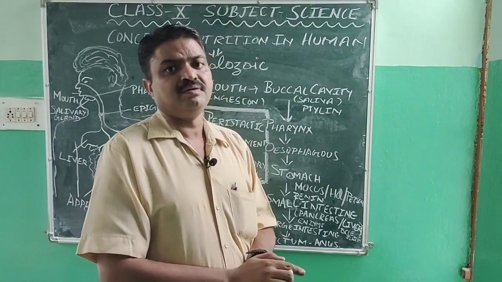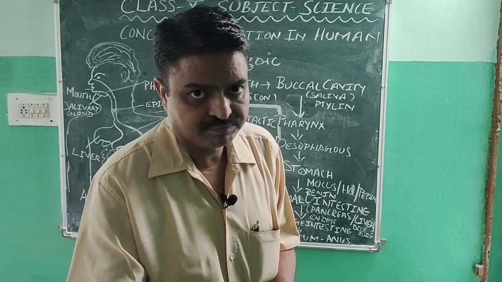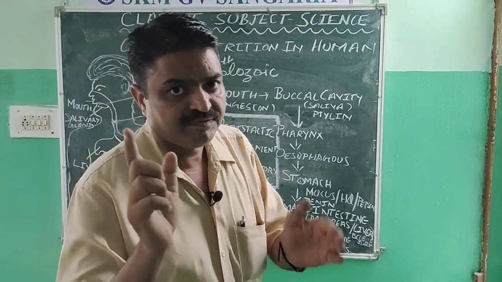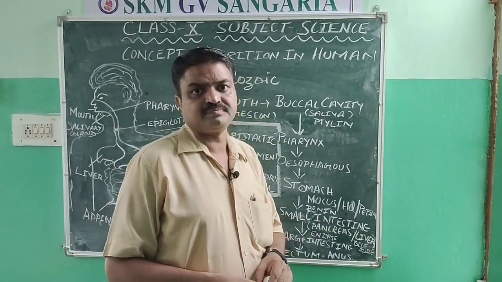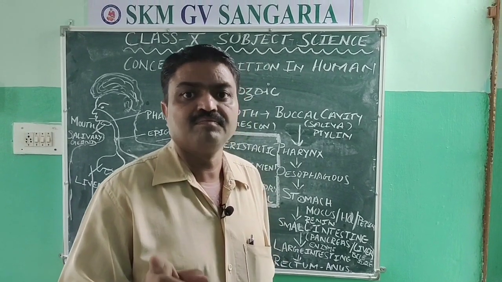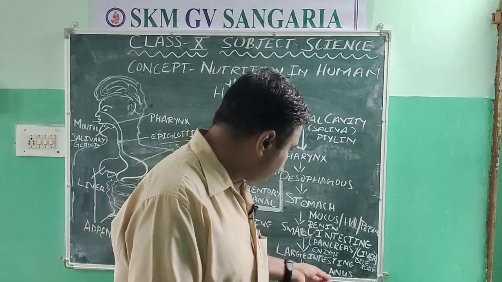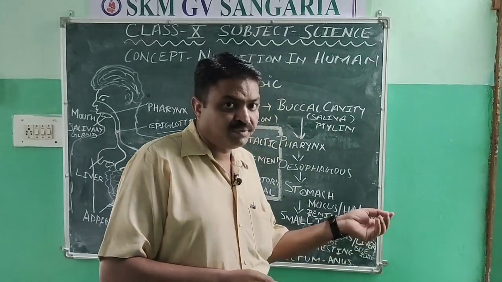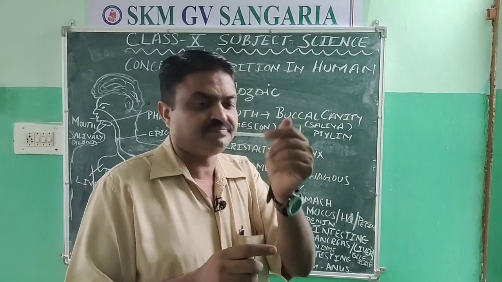Lipase digests fat, and trypsin digests protein. So the pancreas secretes these important enzymes with the help of pancreatic juice.